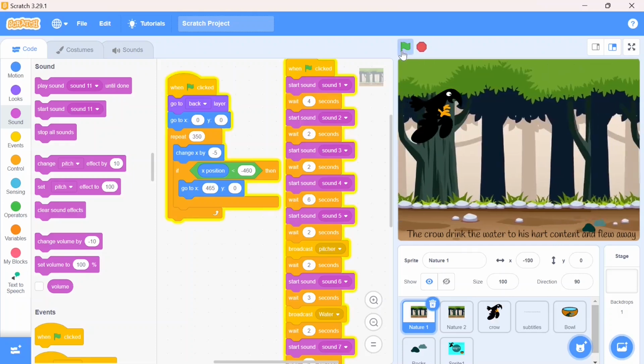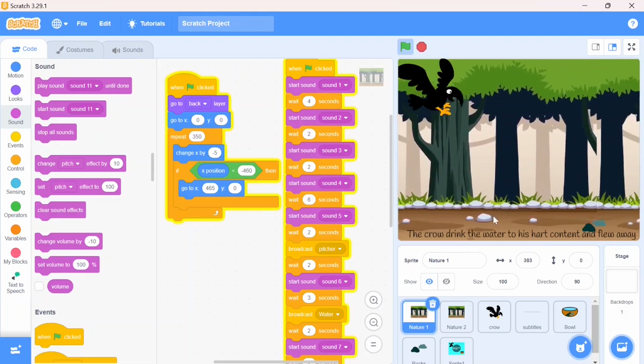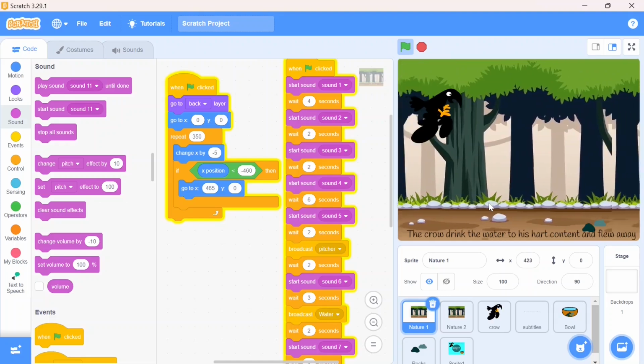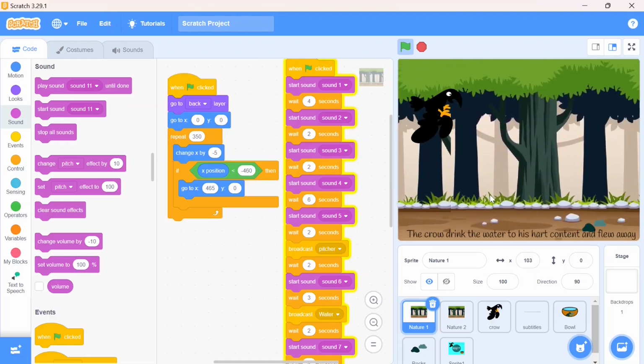Here we go. One hot summer day, a crow became very thirsty. He flew in search of water. He didn't get anywhere. He was going to die for want of water. One sound is missing. At last he saw a picture. He flew to it with great delight. But the water was so low that the crow couldn't drink it. He looked around and saw some pebbles lying nearby. He took the pebbles one by one and dropped them into the pitcher. The crow drank the water to its heart's content and flew away. The moral of the story is, when there is a will, there is a way.